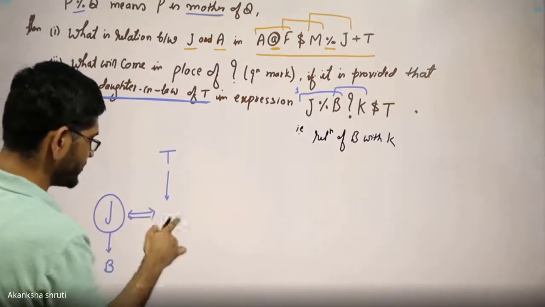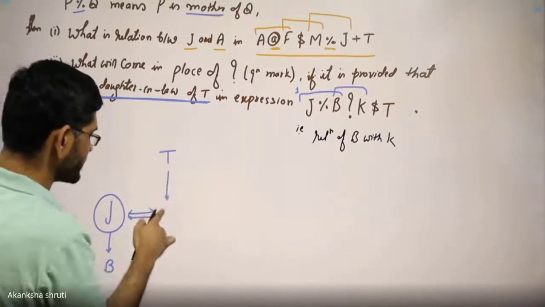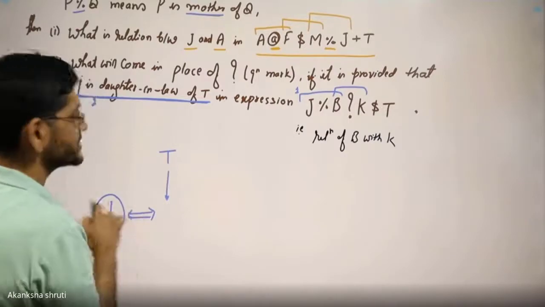That's why J is married to whichever son of T.